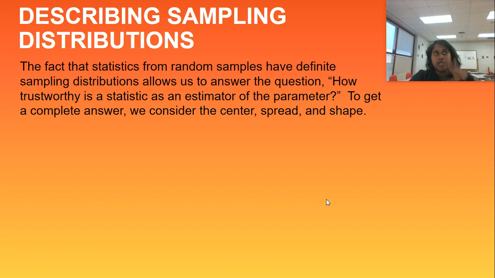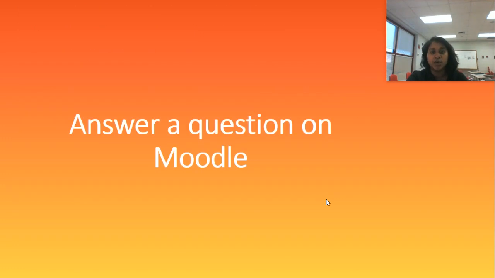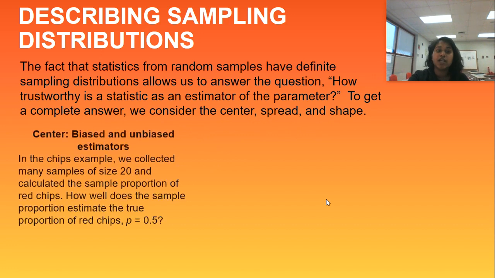But even though we've talked in the past about center, unusual, spread, and shape, we always talk about center, unusual, spread, and shape. It is as unique to its concept as possible. So unfortunately, with sampling distributions, we have some uniqueness. I went backwards. Our center is actually going to be described as a biased or unbiased estimator.